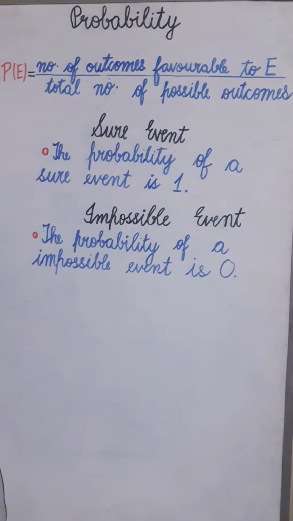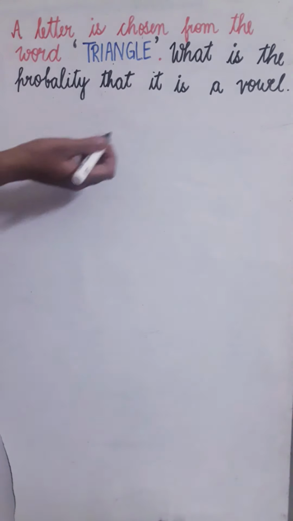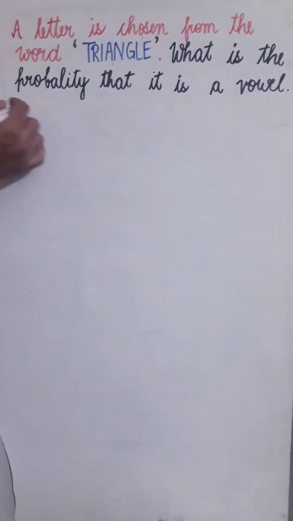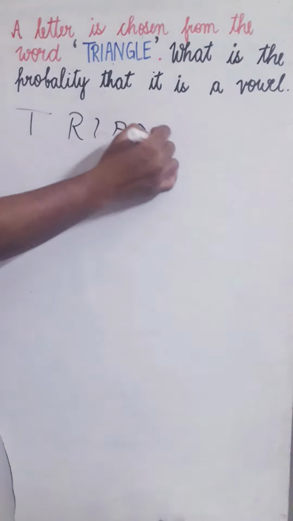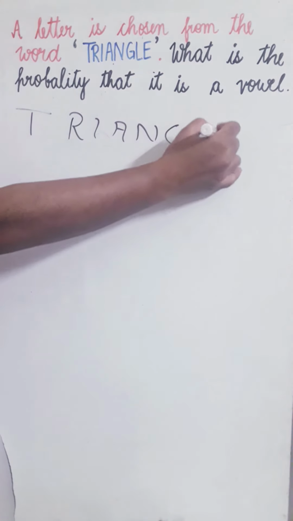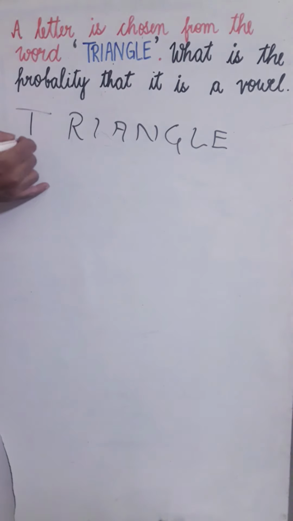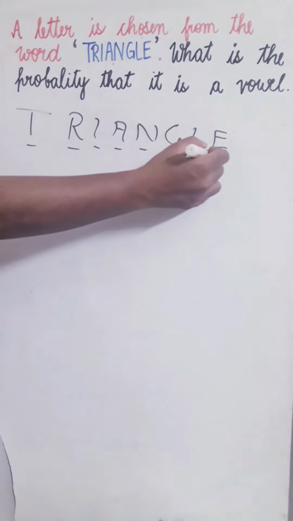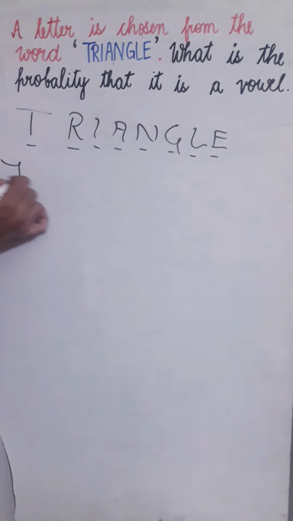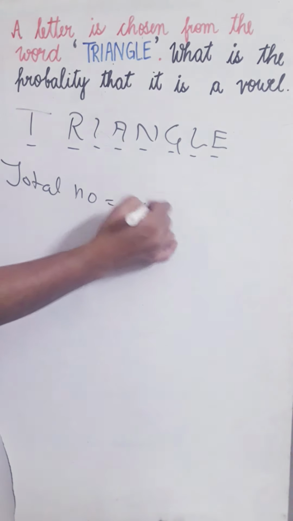Okay, now we take a few questions. Here the question is: a letter is chosen from the word triangle, what is the probability that it is a vowel? Now we have the word triangle here. We can see that the total number of letters is 1, 2, 3, 4, 5, 6, 7, 8. So the total number of outcomes is 8.